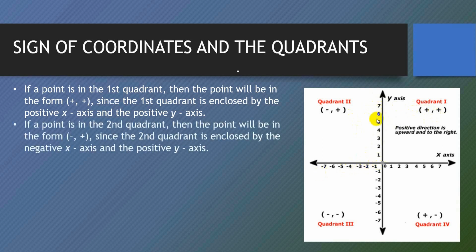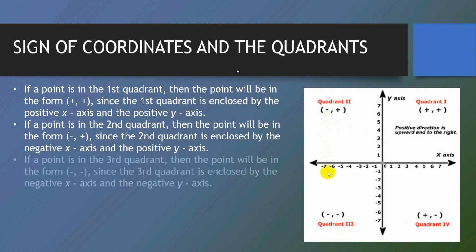So the point placed here would have a negative x and a positive y. So quadrant 2 has negative abscissa and positive ordinate. With this, we move to our third quadrant. Now we can see this third quadrant is bounded by negative x and negative y, which makes this a negative quadrant, and here both the x coordinate and the y coordinate are negative.